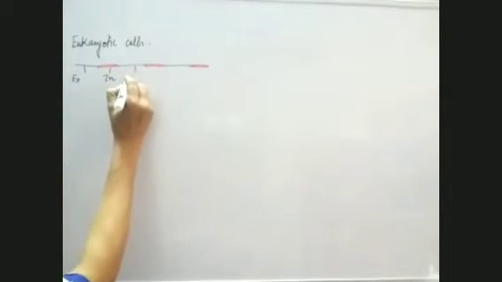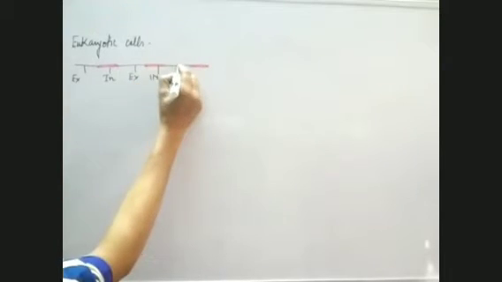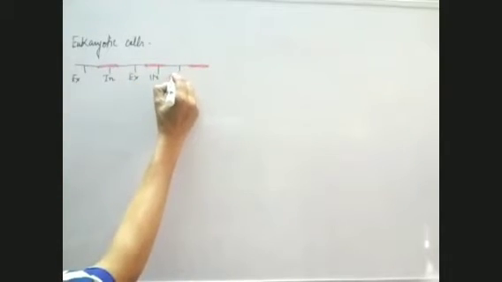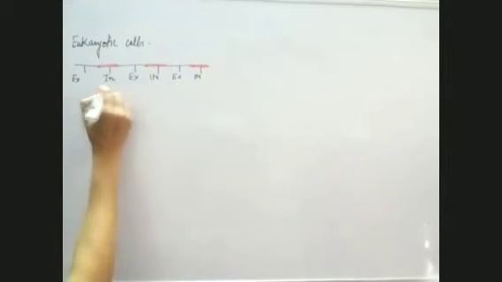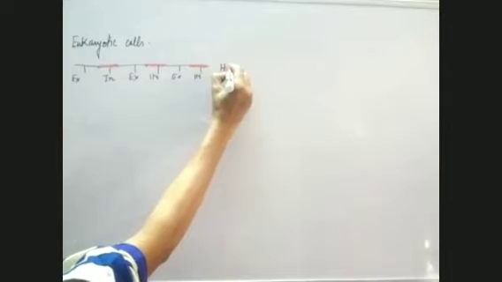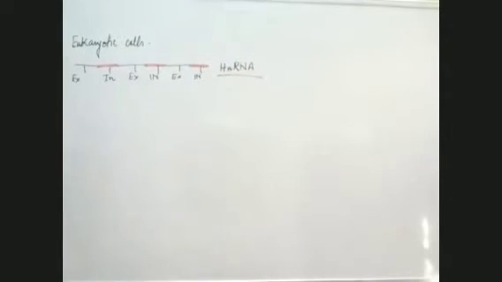So we have exons, we have introns, then again exons, then introns, and again exons and introns. This is hnRNA, which is heterogeneous RNA, unprocessed RNA.